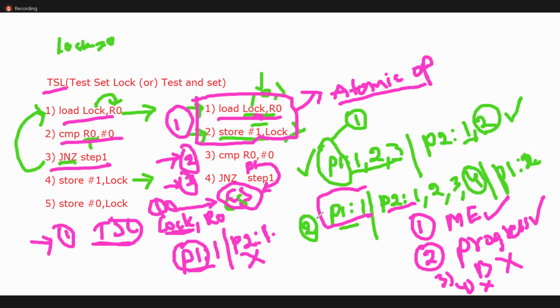Okay. But there is one problem in this TSL: priority inversion. Okay, so how do we get the priority inversion?